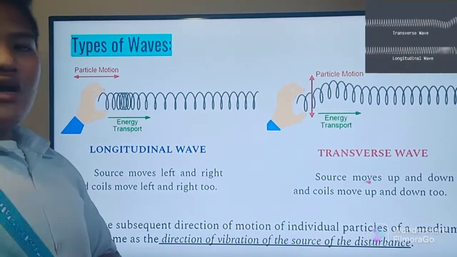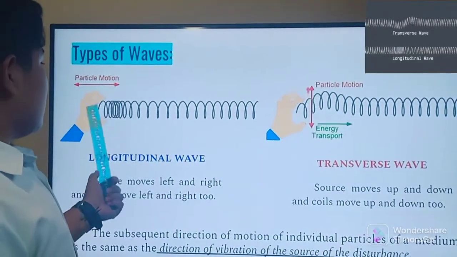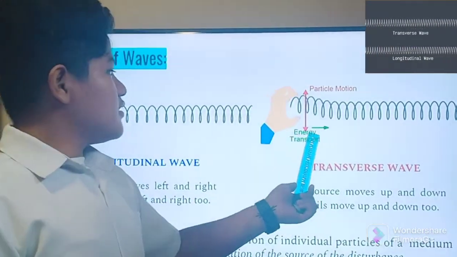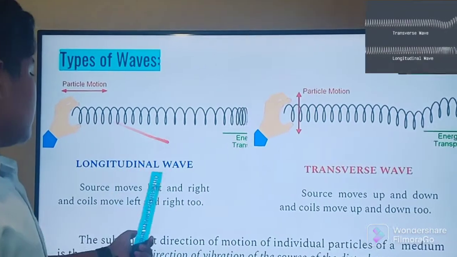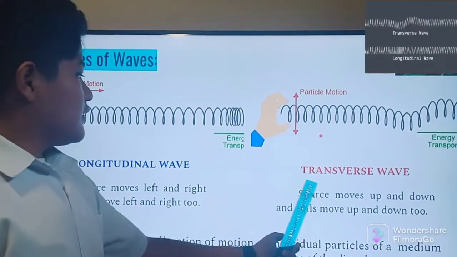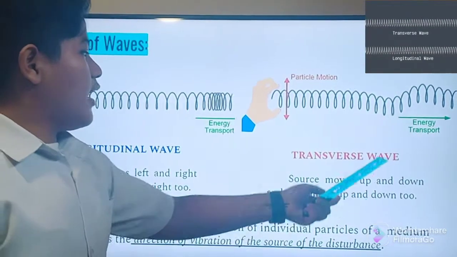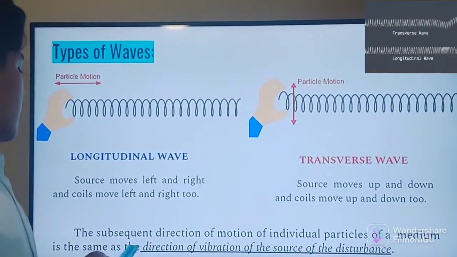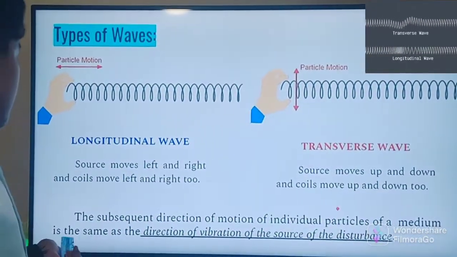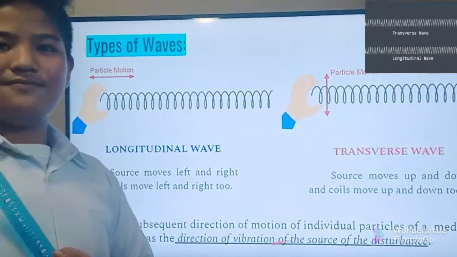Types of wave. We have longitudinal wave and transverse wave. Particle motion, energy transport. Longitudinal wave, source moves left and right and causes motion left and right too. Transverse wave, source moves up and down and causes motion up and down too. The subsequent direction of motion of individual particles of a medium is the same as the direction of vibration of the source of the disturbance.